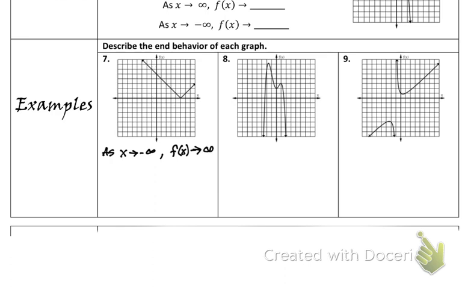We go up by making it positive. Then we said as we go right, how do I go right on my graph using x values? Positive infinity says go right. You also said it goes up. So we'd have as x goes to infinity, f of x goes to infinity. Infinity goes up, negative infinity goes down.